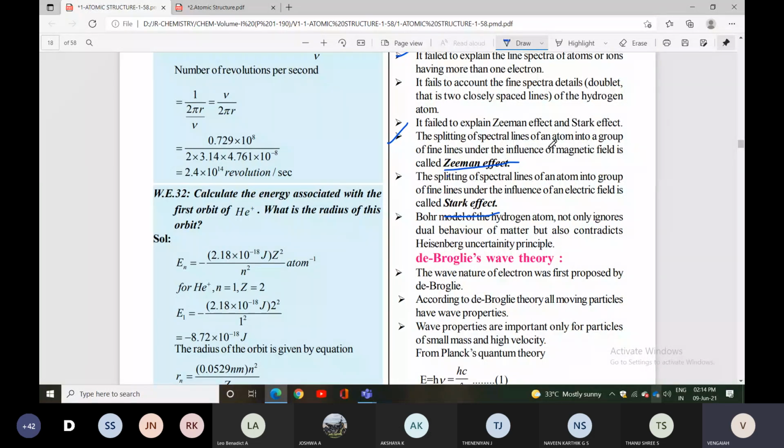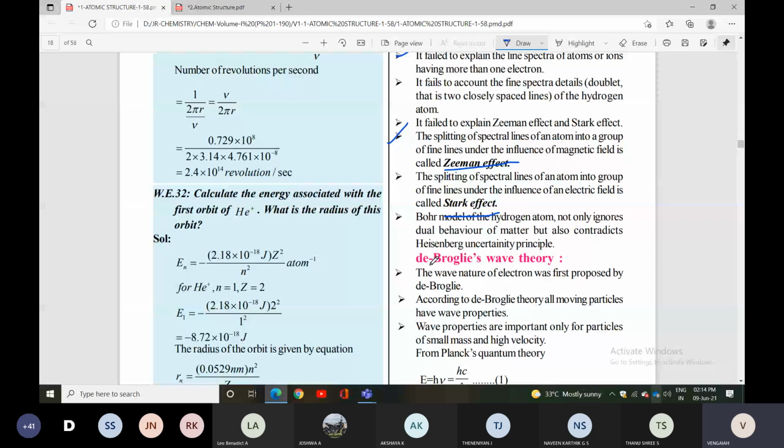The Bohr model of the hydrogen atom also ignores the dual behavior of matter, and also the Heisenberg uncertainty principle. It does not explain dual behavior of matter and the Heisenberg uncertainty principle. These two things I will explain, and after that I will stop.